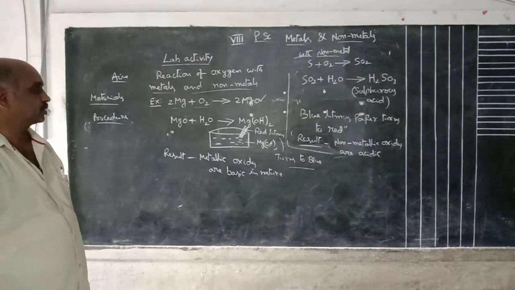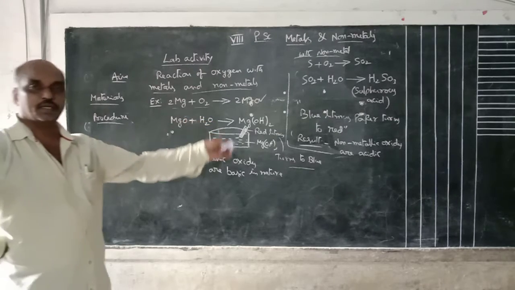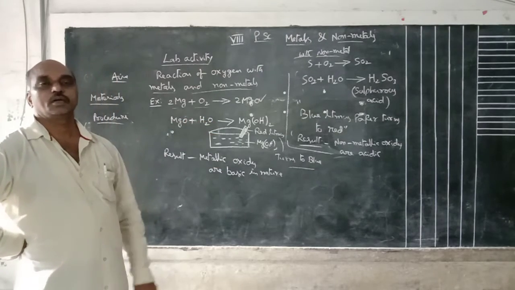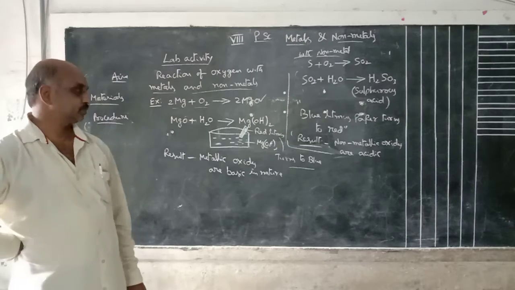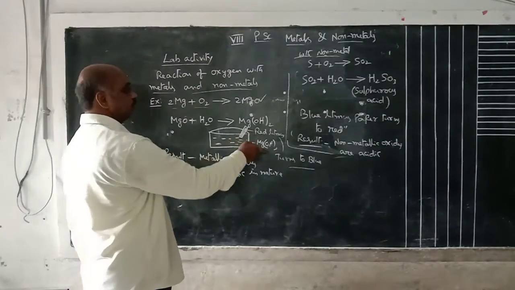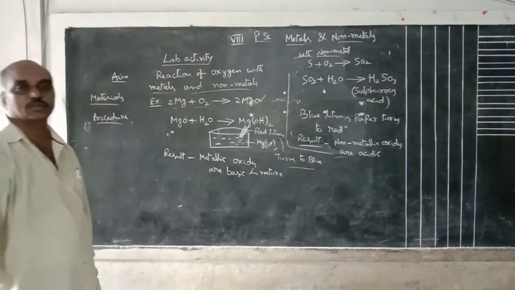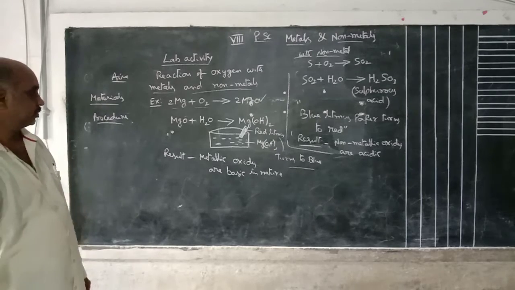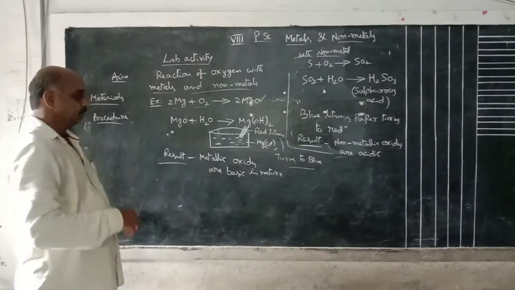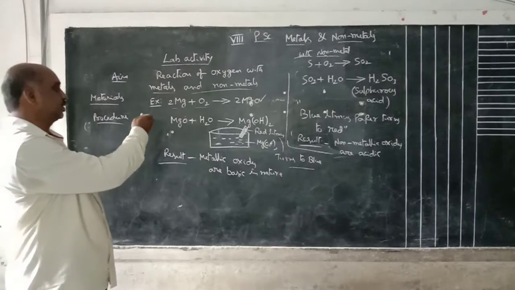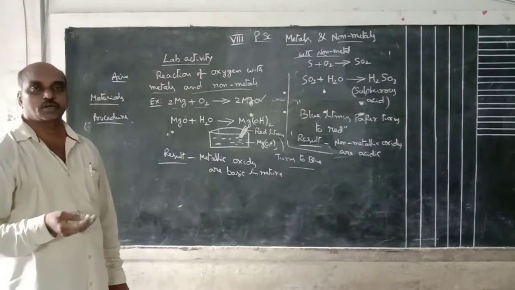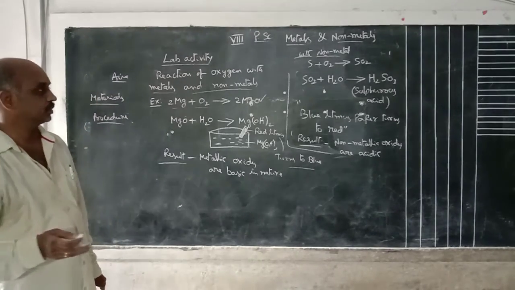This magnesium hydroxide is in a small glass jar, and test the solution with litmus paper. Here red litmus changes to green color. So this is basic in nature. From this, what is the result? Here magnesium is a metal. Metallic oxides are basic in nature.